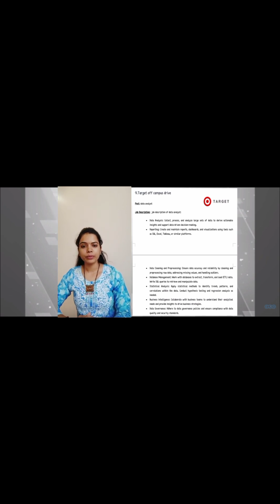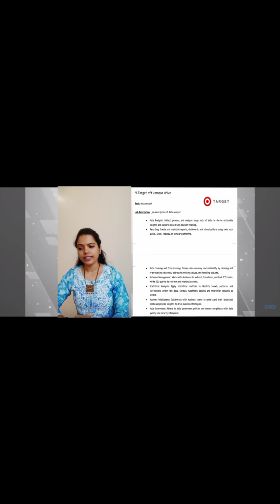Data cleaning and pre-processing. In this, ensure data accuracy and reliability by cleaning and pre-processing raw data, addressing missing values and handling outliers. Then database management. In this, work with the database to extract, transform, and load data, and write SQL queries to retrieve and manipulate the data.